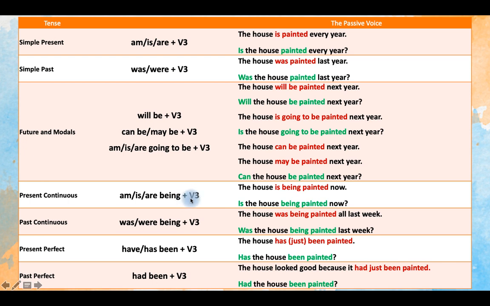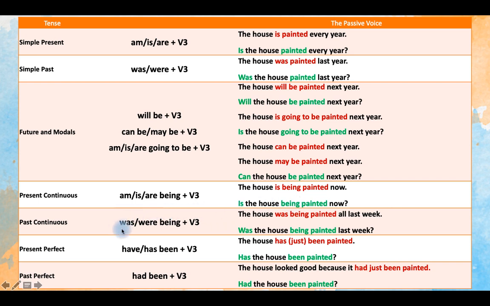Being plus the third form of the verb. The house is being painted now. Ev şu anda boyanıyor. Right? So the meaning is the continuous, so it's happening now. To make a question, you should put the verb to be in the first place, then comes the subject and then the verb.